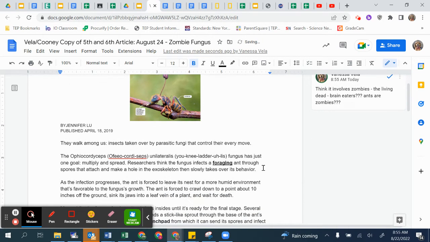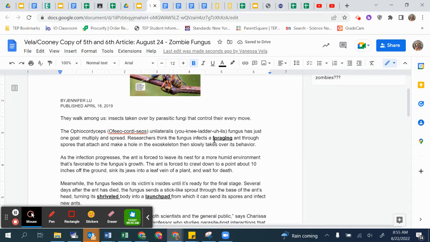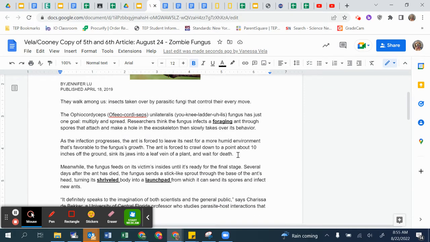The next thing that we are going to look for is the introduction. So the introduction, I would count it as all of this. Let's read together. They walk among us, insects taken over by parasitic fungi that control their every move. The Ophiocordyceps unilateralis fungus has just one goal: multiply and spread.